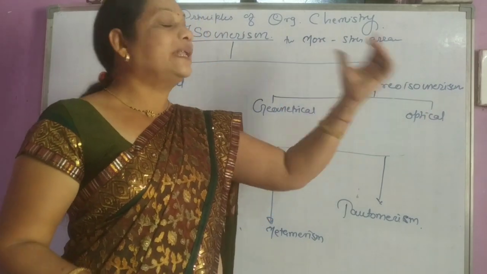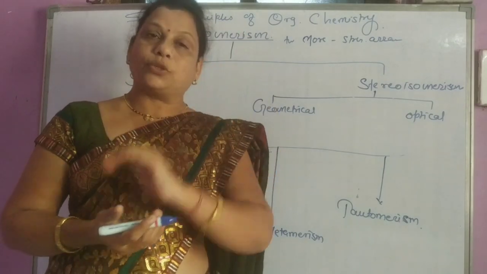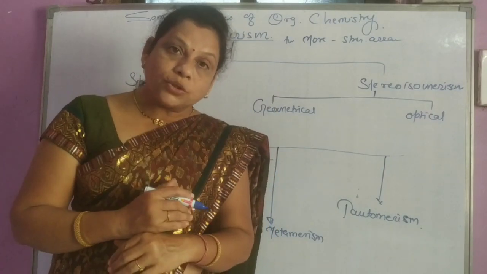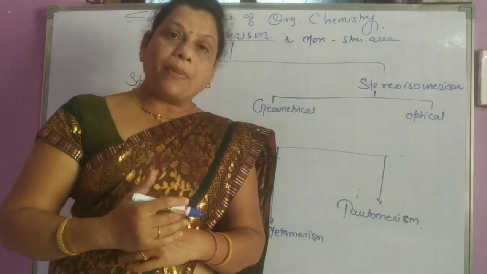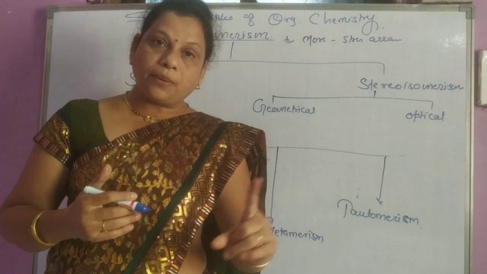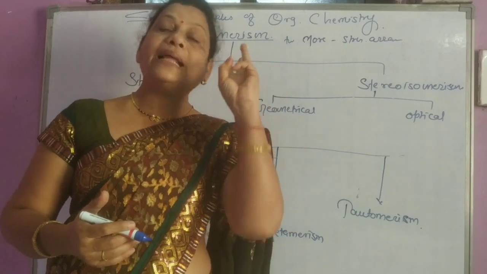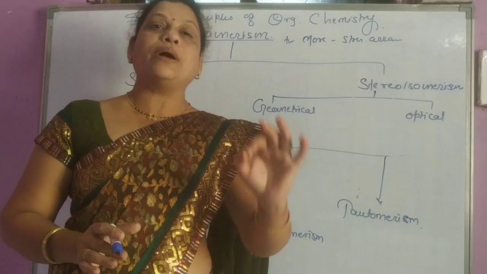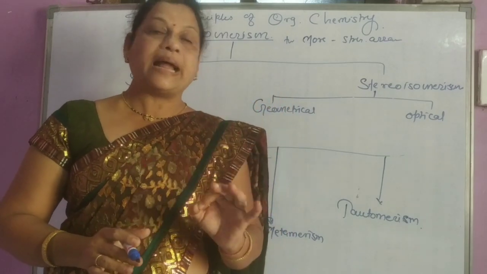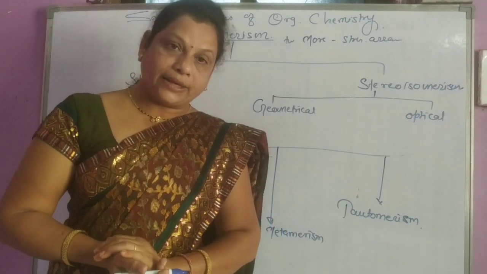And next is optical isomerism, forming optical isomers. What are optical isomers? Compounds having the same molecular formula, same structural arrangement and similar chemical properties, but whose behavior towards plane polarized light is different, are called optical isomers.